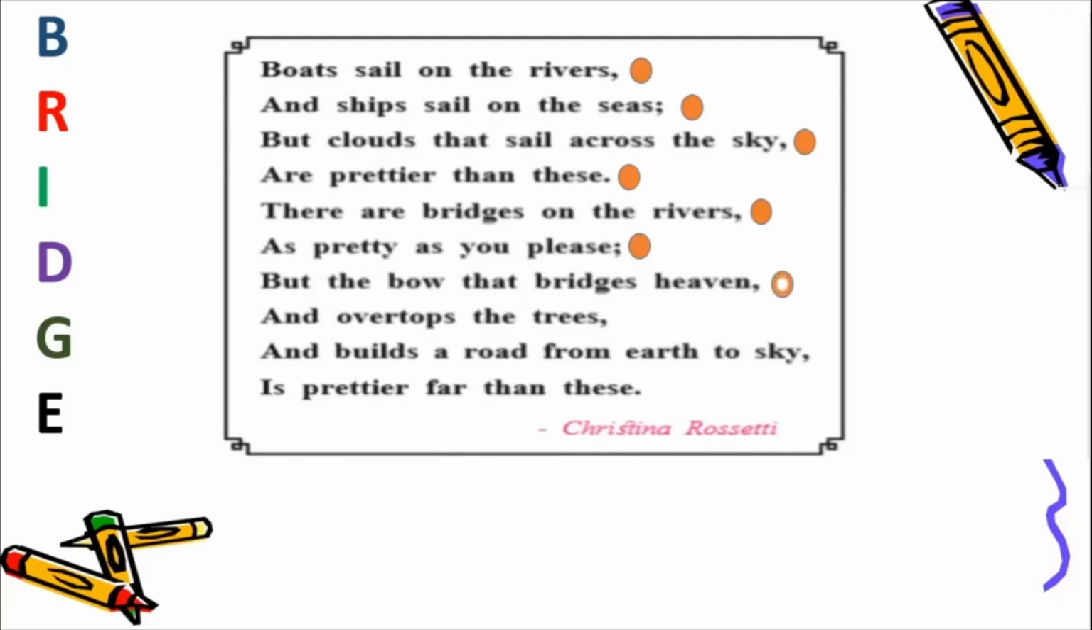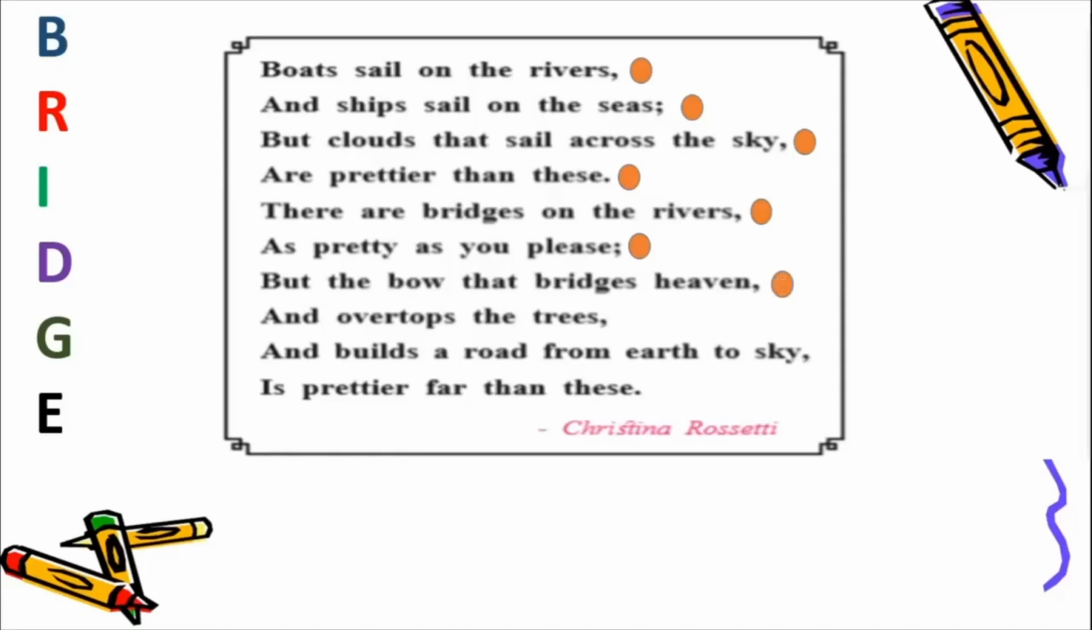But the bow that bridges heaven and overtops the trees and builds a road from earth to sky is prettier far than these. Once again, we go and read the last 4 lines. So this is just a practice in reading for you. I'm going to explain each line separately. Okay? Once again, let's read the last 4 lines. You can read along with me.